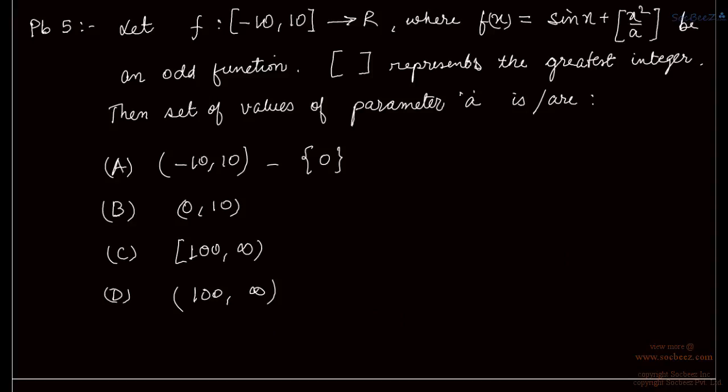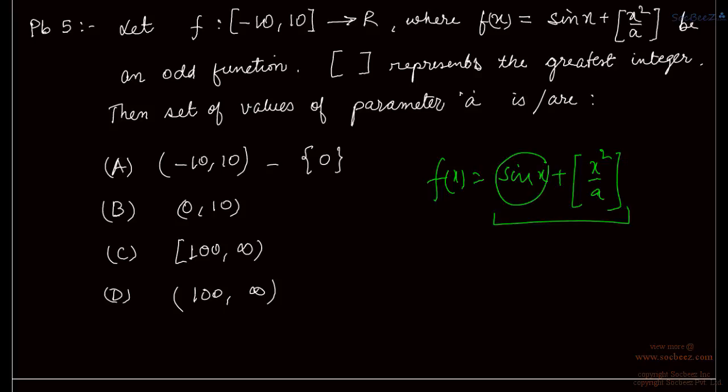Let f from minus 10 to 10, which is the domain, to real, which is the range, where f(x) is sin x plus greatest integer of x square upon a, be an odd function. Then the values of a are, see, for this to be an odd function, here sin x is an odd function, but we cannot say this number is even or odd, right?